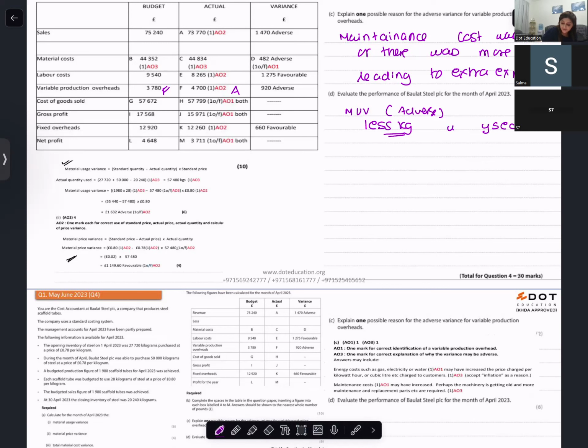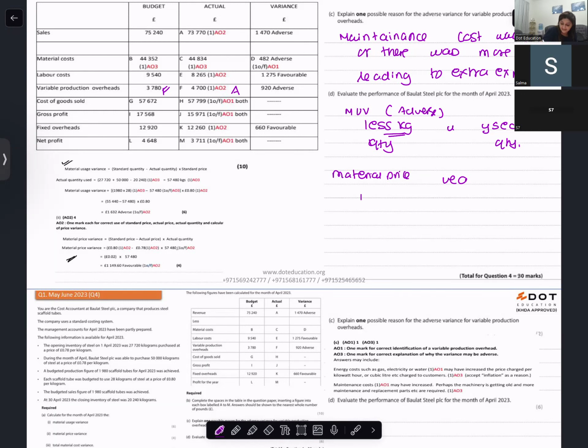You give the quantity also, and you write it on the stats. Then another one you could say is about the material price. Material price became favorable, as we were expecting to pay more than the actual rate.